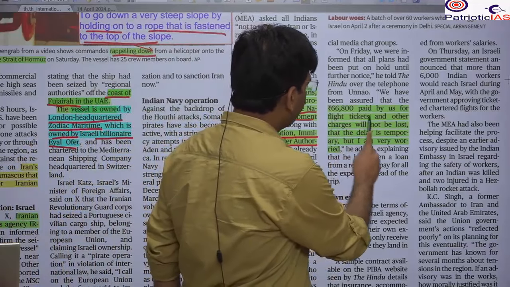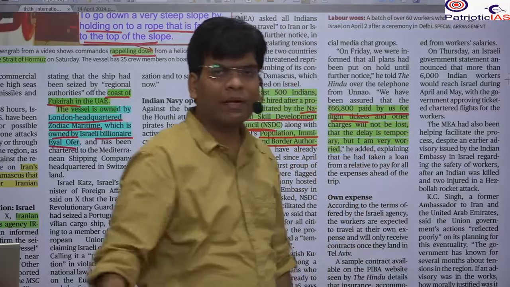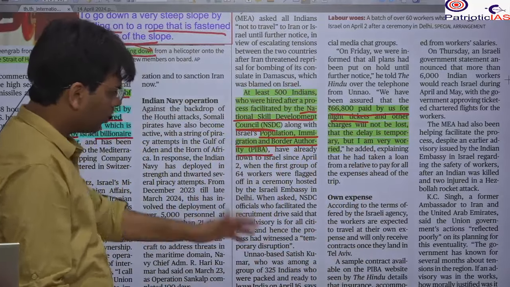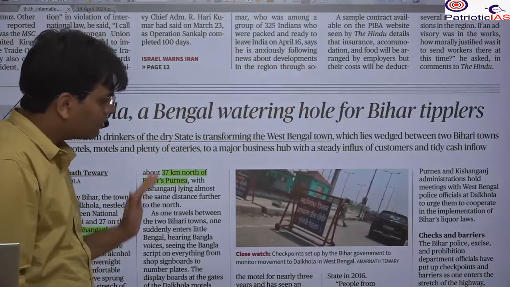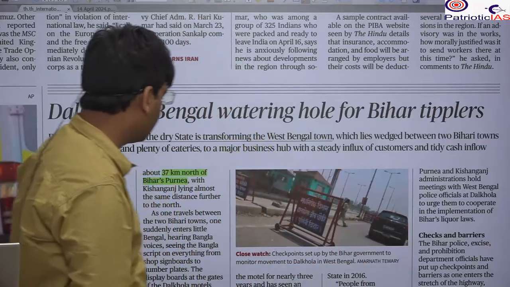Already they have paid for the tickets and the flight, everything. Maybe there could be a loss, but the government is saying they will not lose. Even there is so much payment they have made to the agents and other such mediators.